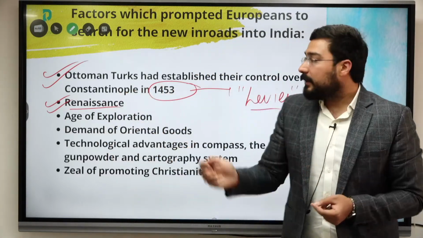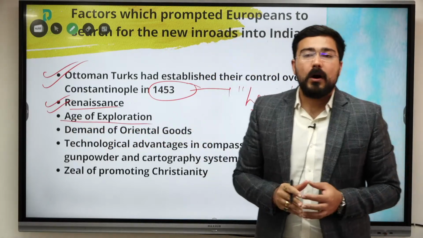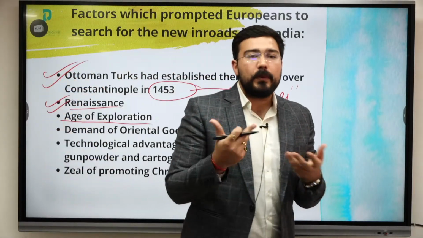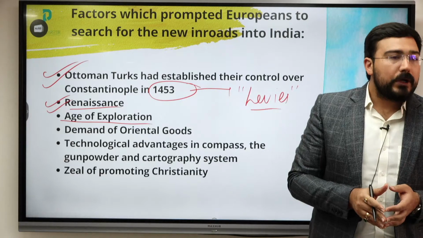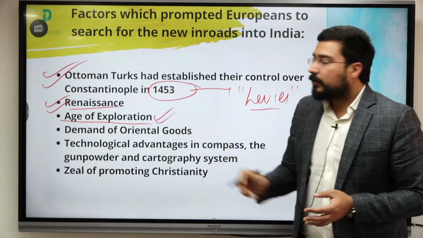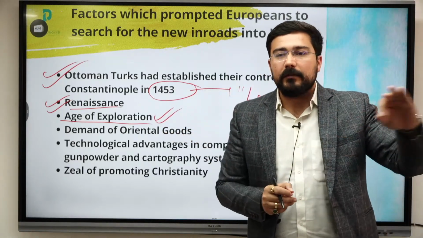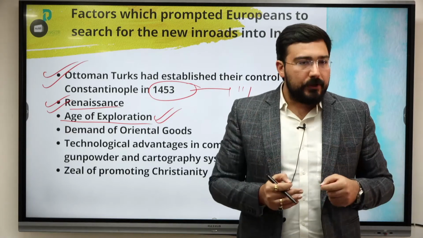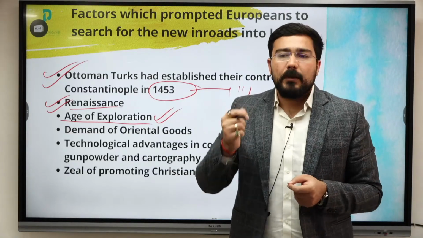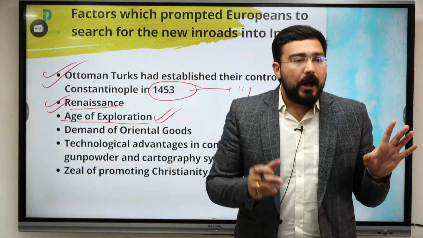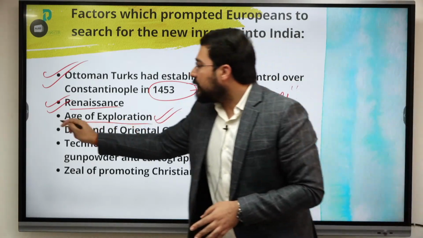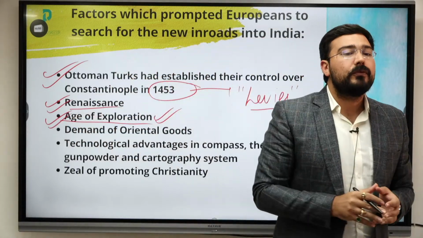And the second part was exploration. They wanted to have a better understanding of the world. And if you want a better understanding of the world, what should be done? You should travel more. You have to create an overall map of the world. In this age of exploration, we see Columbus wanted to come to India, but where did he go? America. Similarly, Bartholomew Diaz was one of the earliest persons who wanted to try for the direct route to India, but he could come only up to South Africa, and then he went back. Finally, Vasco da Gama became successful in coming towards India. So this is the age of exploration, which was the direct outcome of Renaissance.